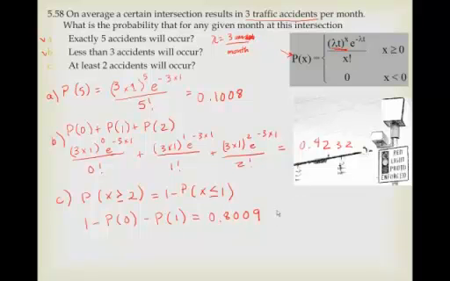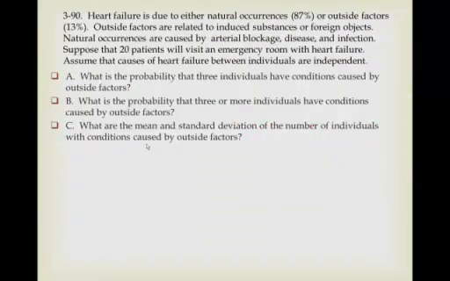Now let's move on to the next one. And this one involves heart failure. So we've got heart failure that's due to either natural occurrences, 87%, or outside factors, 13%.